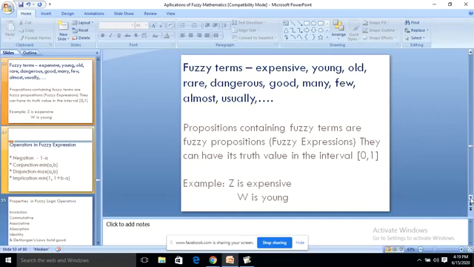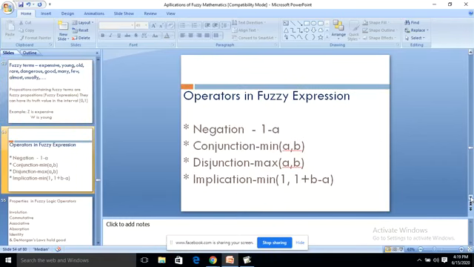How do we find fuzzy propositions and fuzzy expressions? The propositions which have fuzzy terms are called fuzzy propositions or fuzzy expressions. They can have their truth value in the interval 0 to 1, not just binary 0 and 1. Example: Z is expensive, Y is young, W is young.